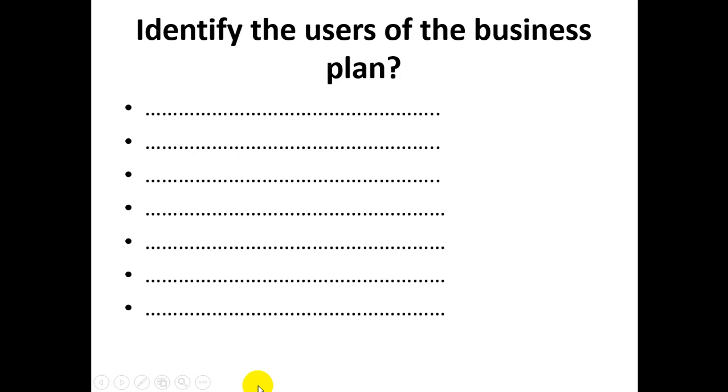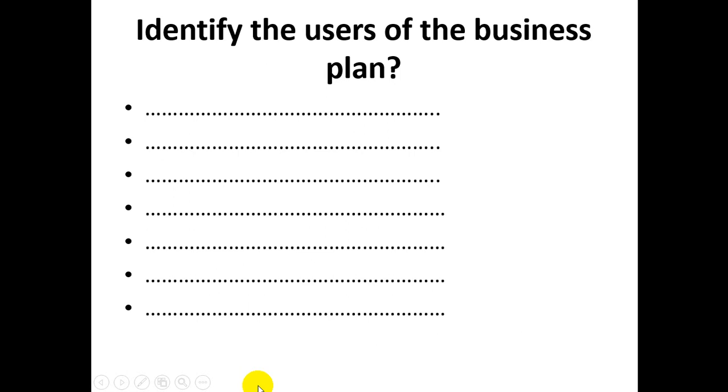Then customers, third parties such as banks, other funding agencies, the government, and even some competitors also will look into the business plan. Competitors will look at how the particular company will plan or set its pricing strategies, etc. Even the public also will look into the business plan if it is available.